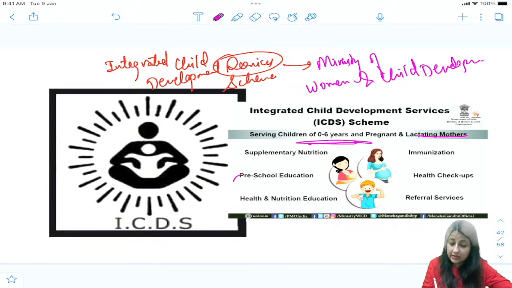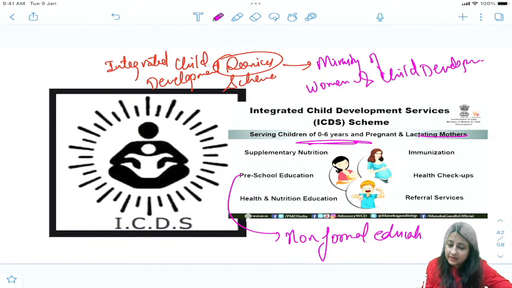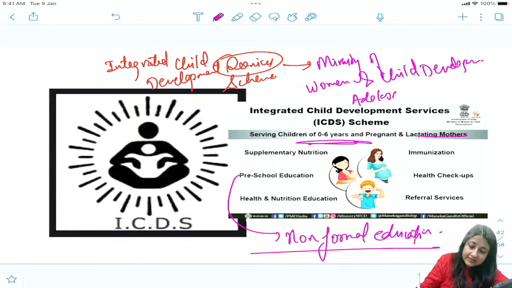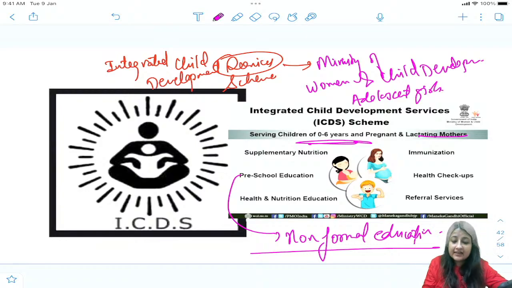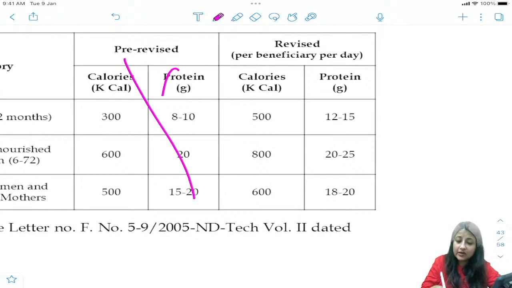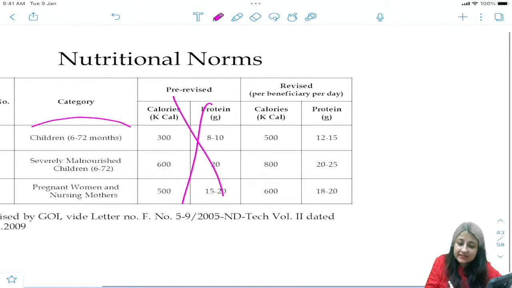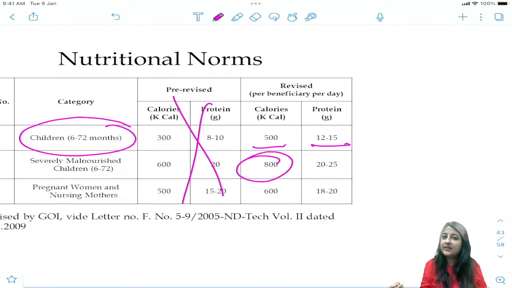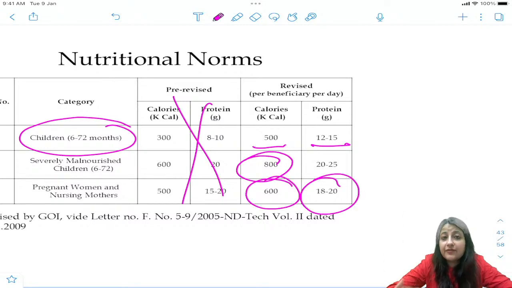What is the other word for preschool education? Non formal education. Okay, here please remember one thing, in certain states also adolescent girls are part of this scheme. So under this how many additional calories do they get? Forget about pre-revised. If it is 6 to 72 months, up to 6 years, 500 kilocalorie and 12 to 15 gram. But if it is a SAM child then increase it a little, 800 and 20 to 25. Pregnant women 600 and 18 to 20. Please don't say 350. 350 is according to National Institute of Nutrition.